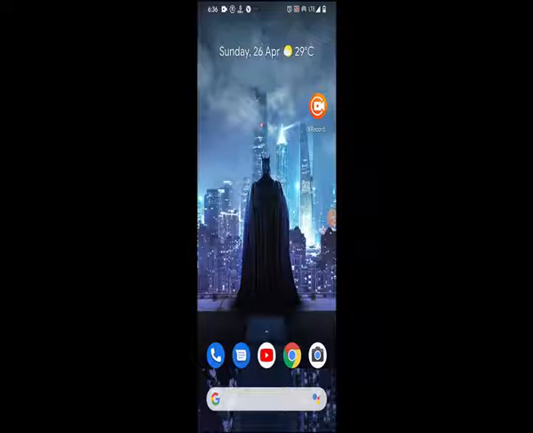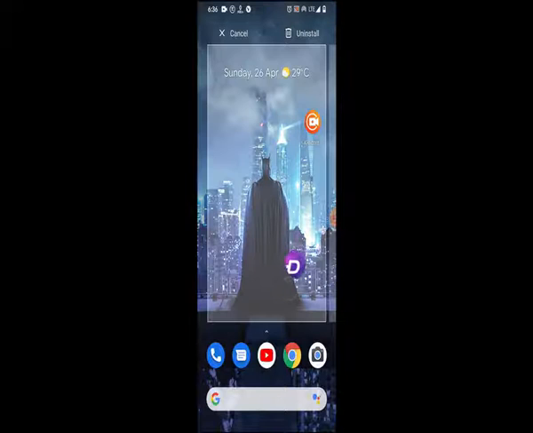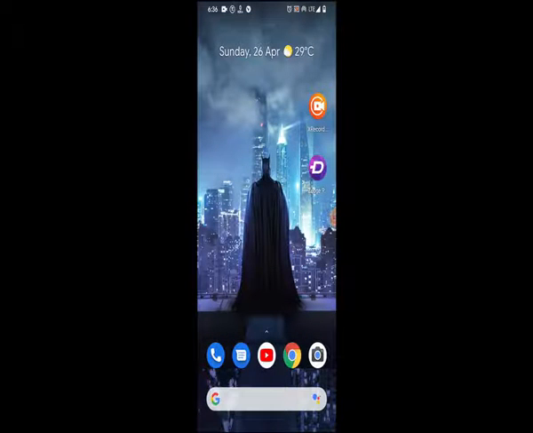Today we are going to know about the best wallpaper and ringtone app in Android for free. The icon of the app looks like this.